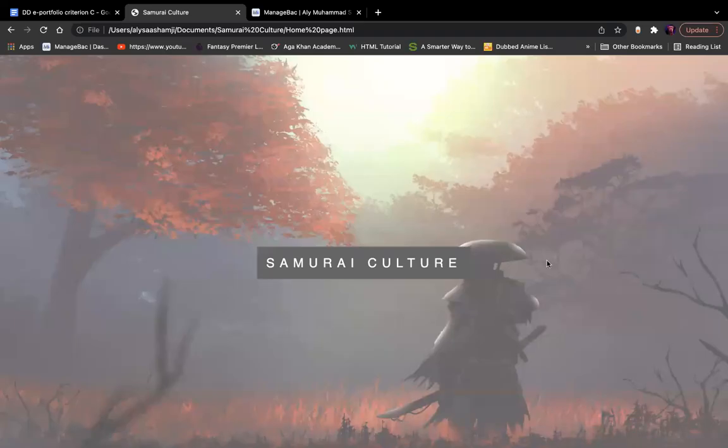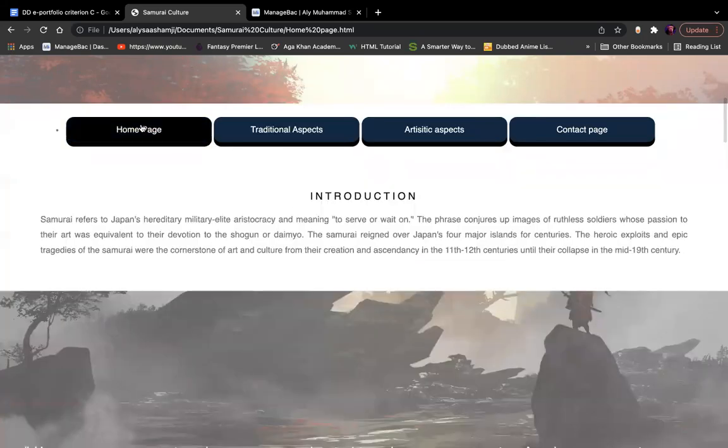Hello, this is a technical demonstration of my website. The website is called Samurai Culture. This is the homepage. As you can see, there's a navigation bar with hover effects as well as transformation effects, which I'll get to later.